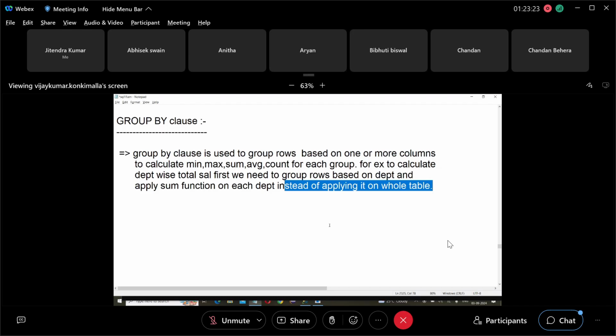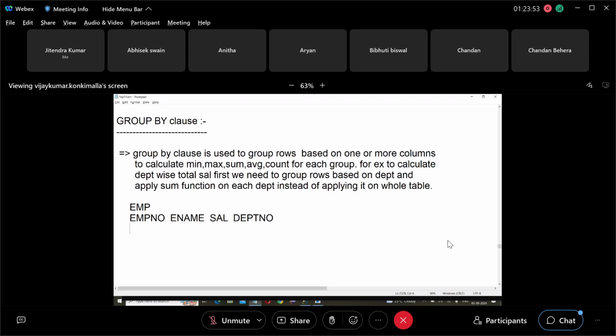Okay. Now what is the example? Example is this. Suppose you take employee number, name, salary, and department.